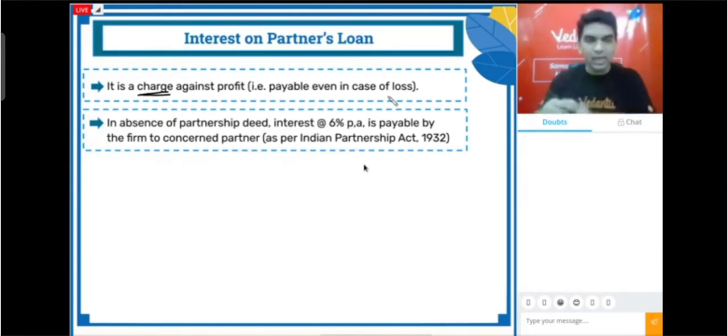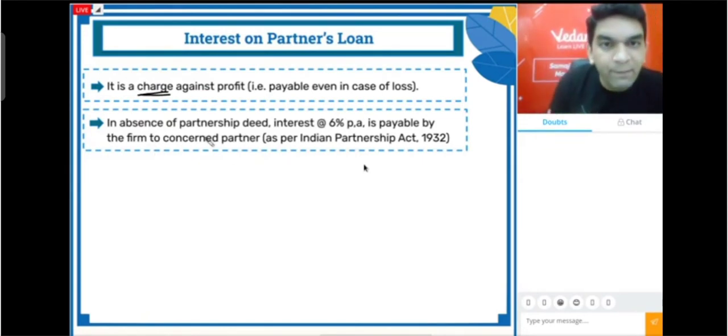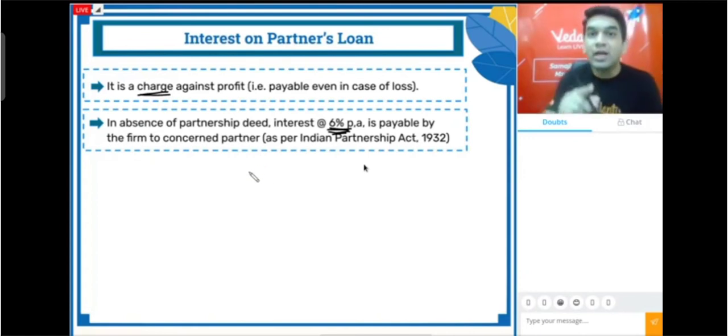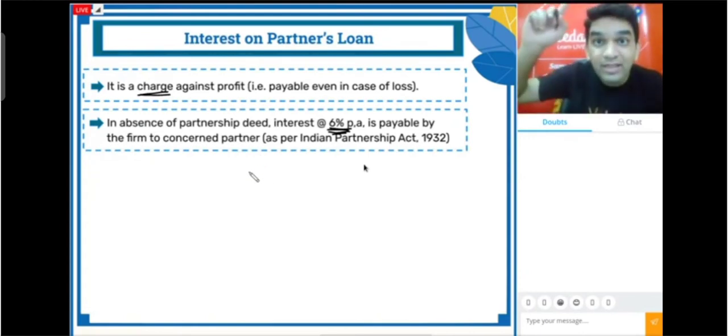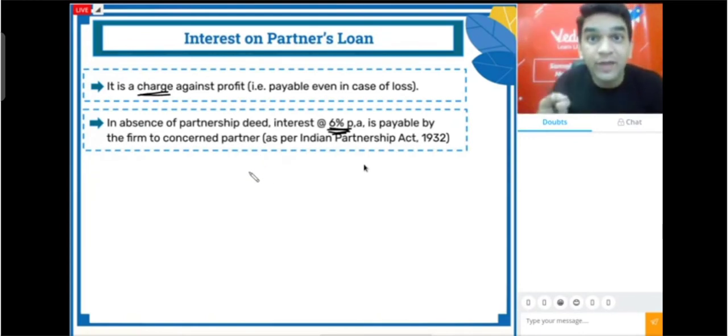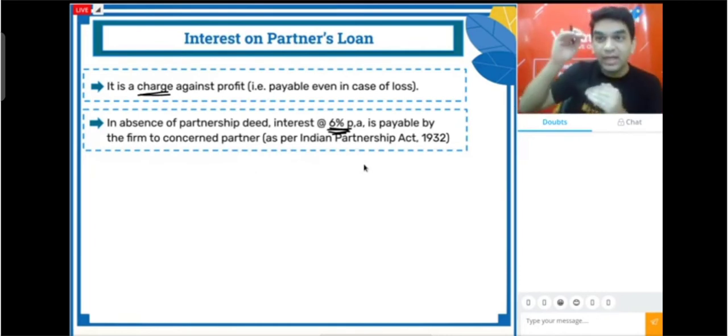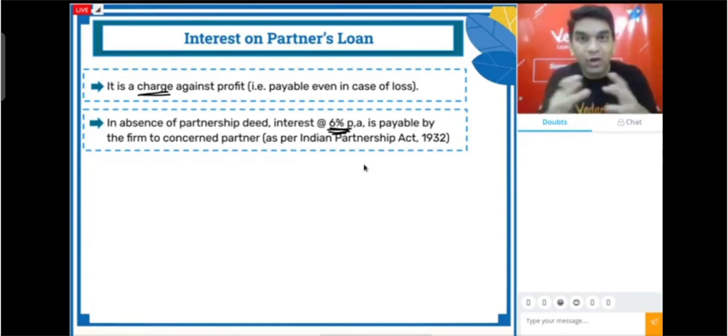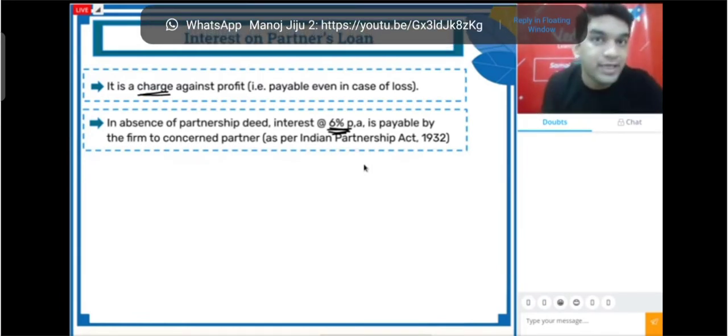Now, moving further, in absence of a partnership deed, interest at 6% per annum is payable by the firm to the concerned partner. This we learned when we discussed the fundamentals of partnership, in the very first session. If your partnership deed is silent, we will not pay salary, we will not pay commission, we will not pay interest on capital.